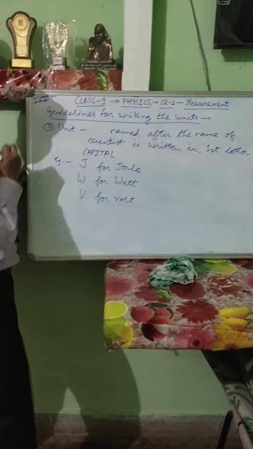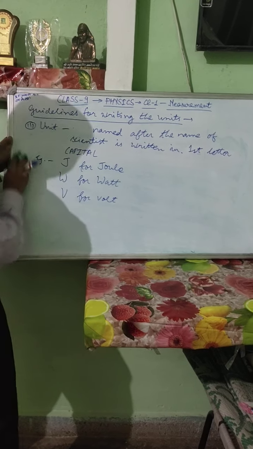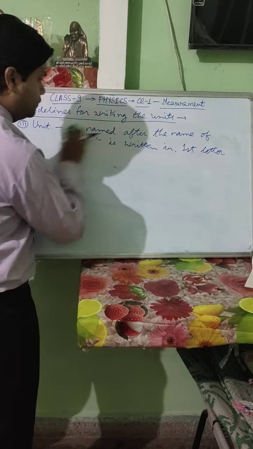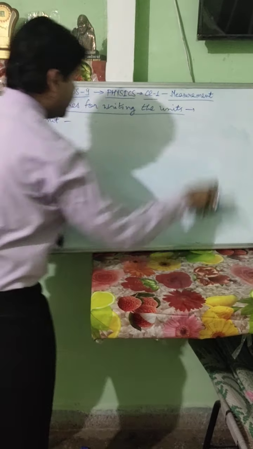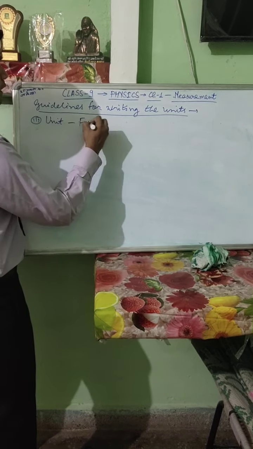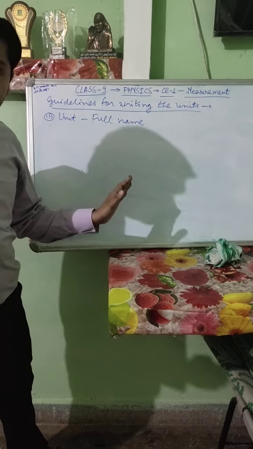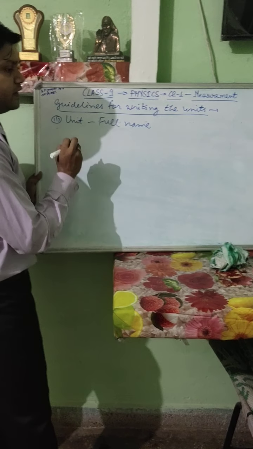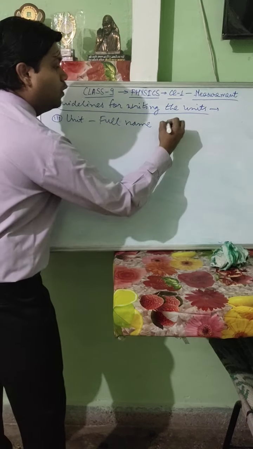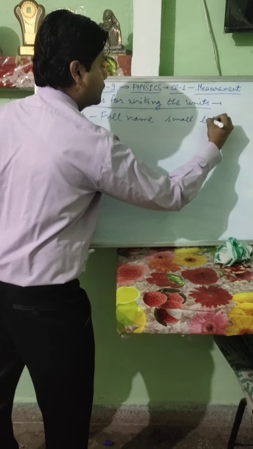This was the second point. Now, the third point: if we have to write the full name, whether it is the name of a scientist or not, we will always write it in small letters only.